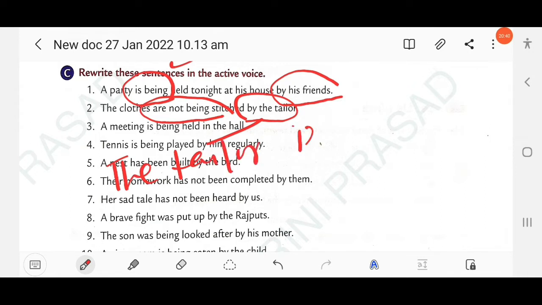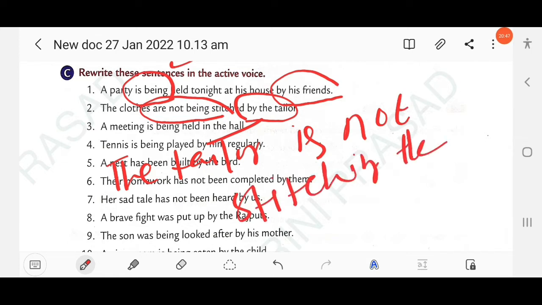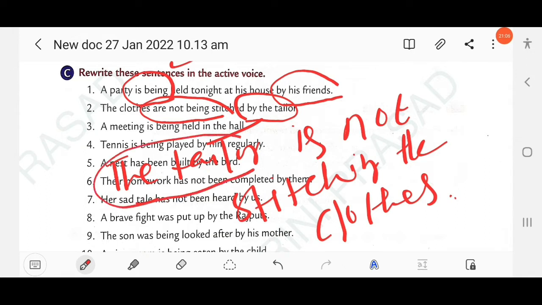Is not stitching the clothes. So here the object is a tailor, and it becomes the subject in the active voice. The tailor is not stitching the clothes. Okay, clear?